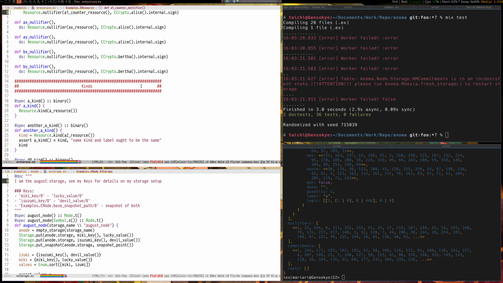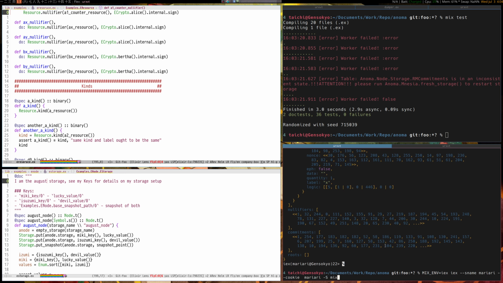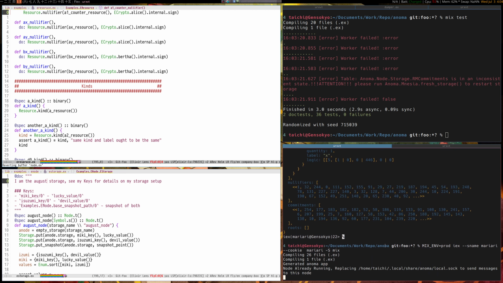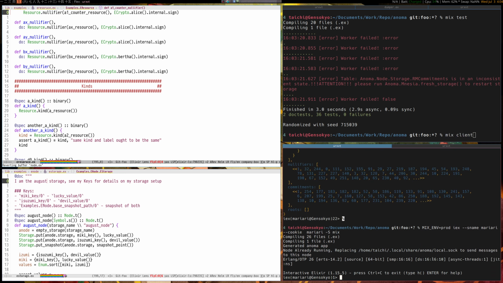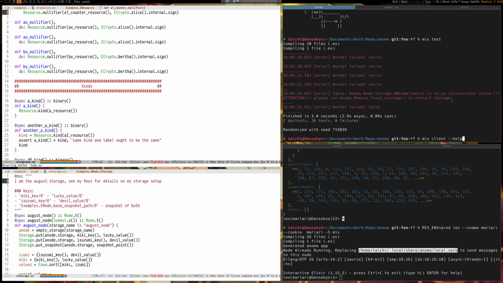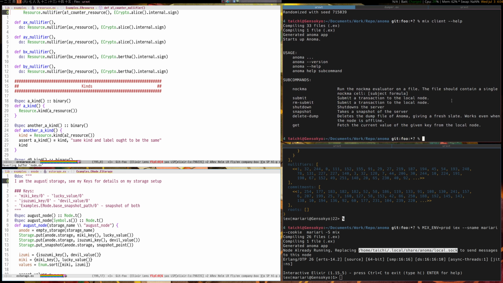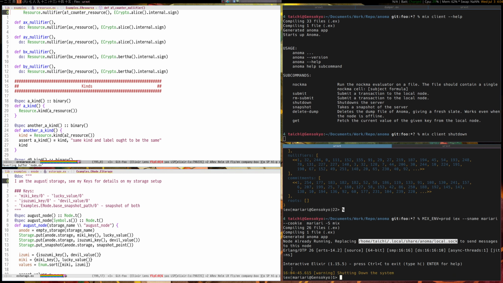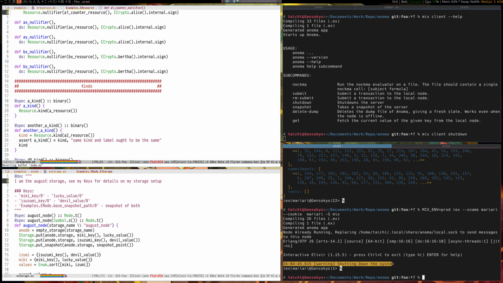Further, what is really nice about Elixir is that, since it is a distributed language, it's very easy to talk to other servers. If I were to launch this code in prod mode, so with prod instead of IEX, I can send messages to the server via our client. It opens up a Unix socket, as you can see here. And if I do mix client and ask it for help, we can submit some transactions, take a snapshot, and delete the dump. Or we can shut down the code. So let's shut down the server. We can see we get warnings because it's going to shut down the server.